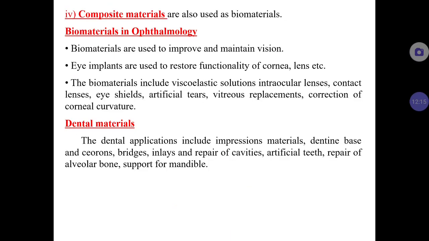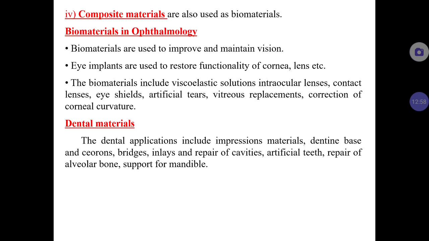And composite material. The last biomaterial is composite material, where, as I told, it is a combination of two or more materials. It may be a fiber with certain plastics, plastic fiber with metals, fiber reinforced plastics, or fiber reinforced metal. There are many different kinds of composite materials. Even it can be a combination of two metal oxides, alumina with silicon dioxide. Generally composite means a combination of two or more materials. We say that as composite material.